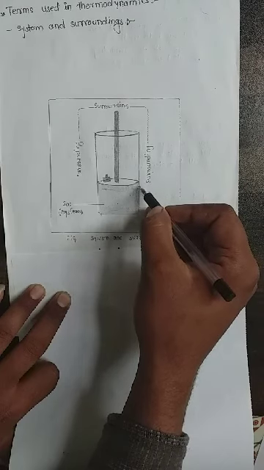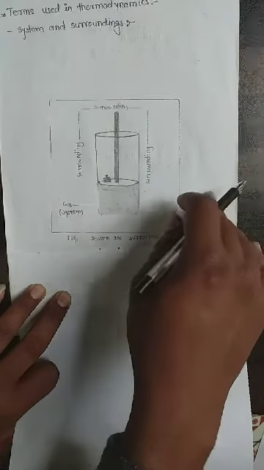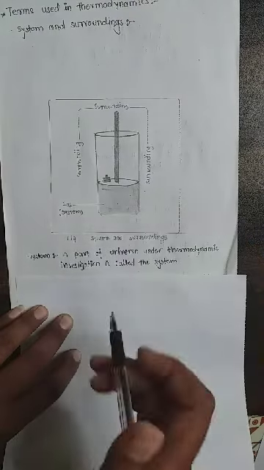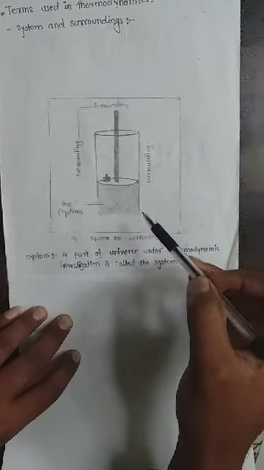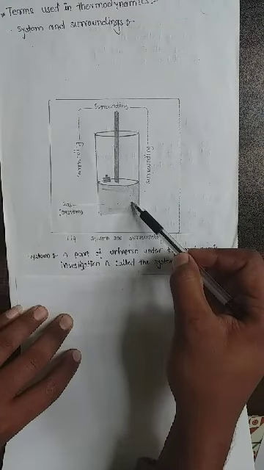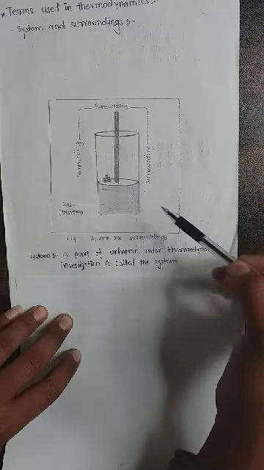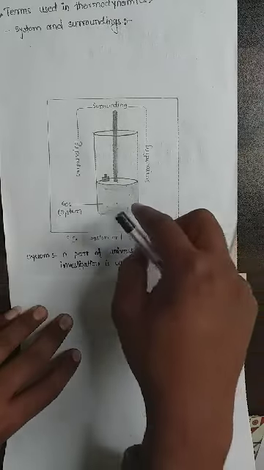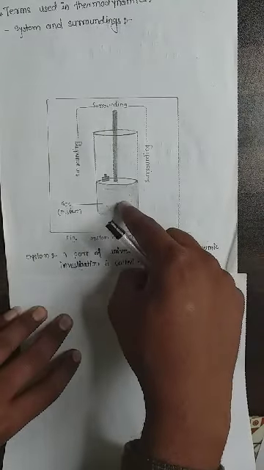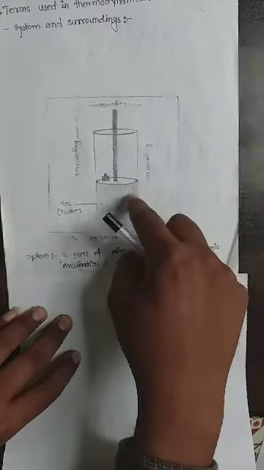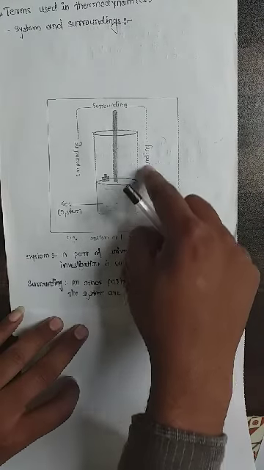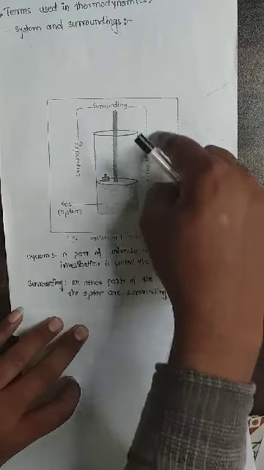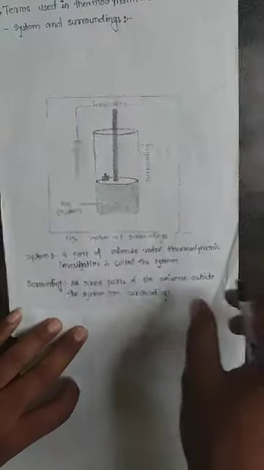A system is the part of the universe under investigation in thermodynamics, and all other parts of the universe outside the system are called the surroundings.